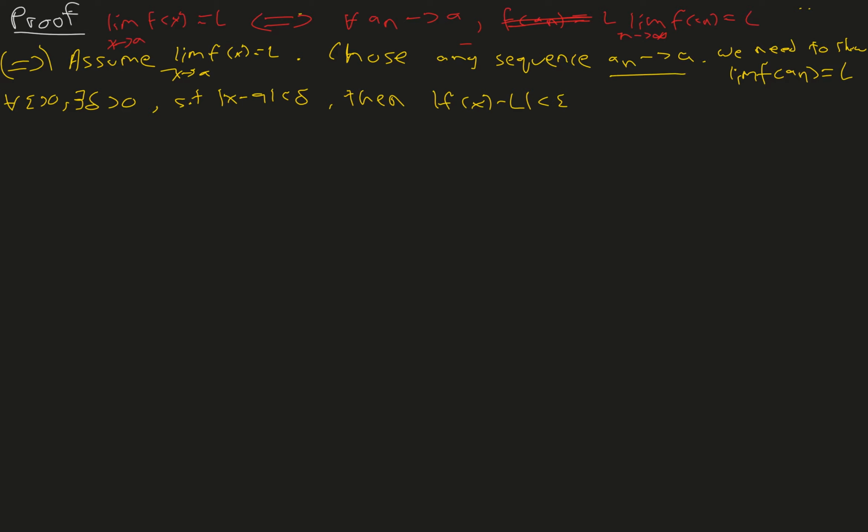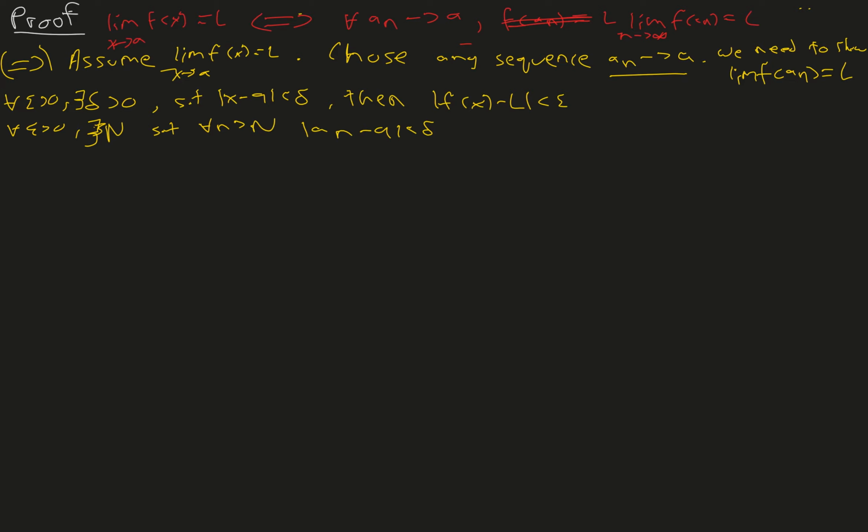And any sequence a_n tending to a means that for all epsilon greater than 0, there exists an N such that for all n greater than N, |a_n - a| is less than delta. Excuse me for the confusion there, remember, we're working with sequences.